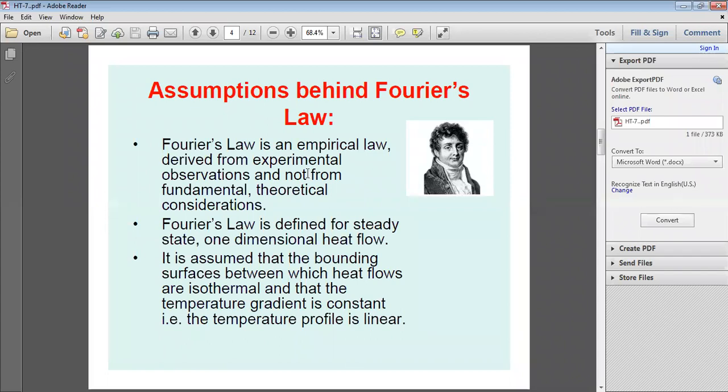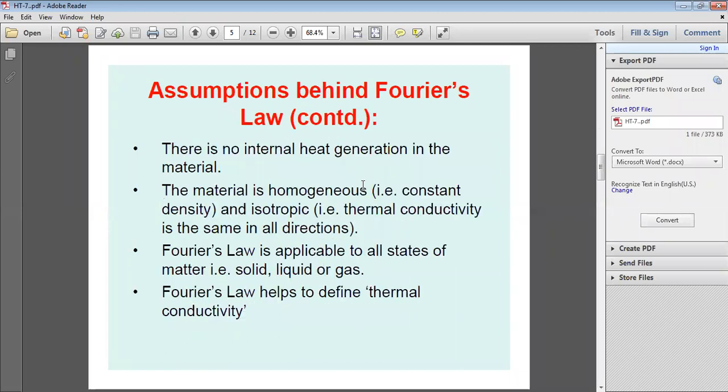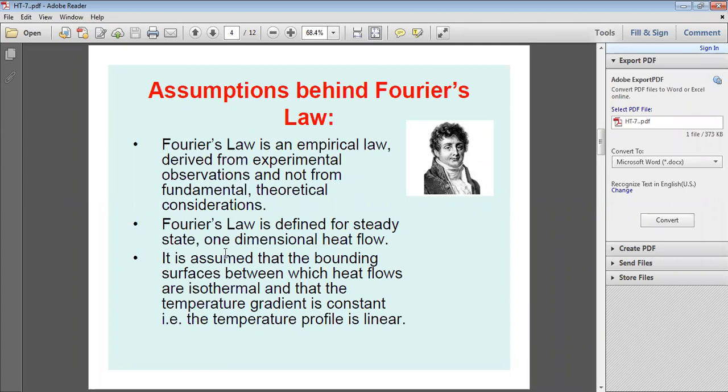Sometimes there are standard 2 marks questions: what are the assumptions of Fourier's law? So Fourier's law is an empirical law only, derived from experimental observations only, not from theoretical considerations, not from fundamentals. By conducting a number of experiments on different materials, it arrived at the equation Q is equal to minus KA dT by dx. And next, Fourier's law is defined only for steady state condition and one-dimensional heat flow only.